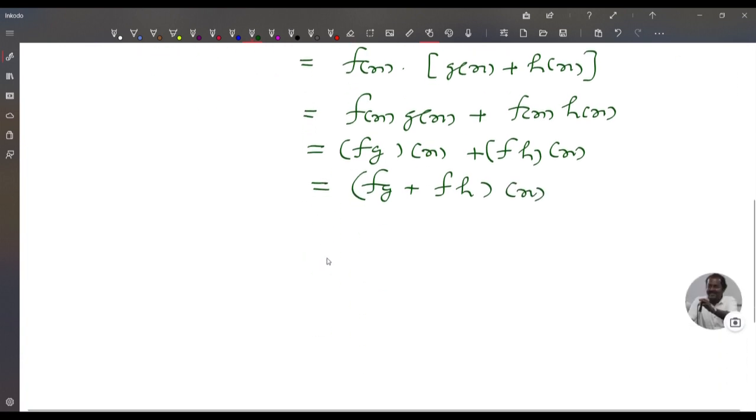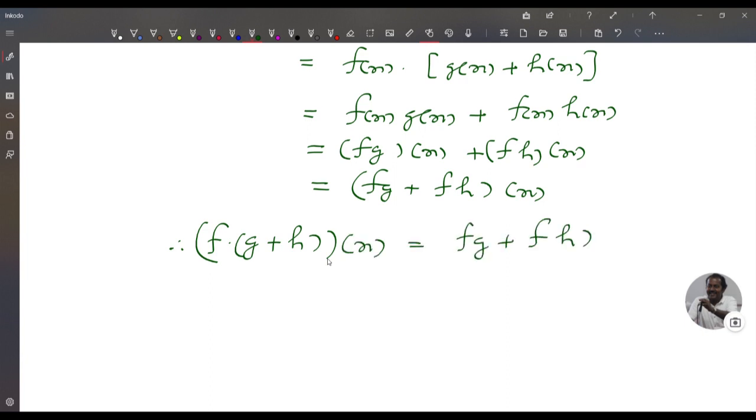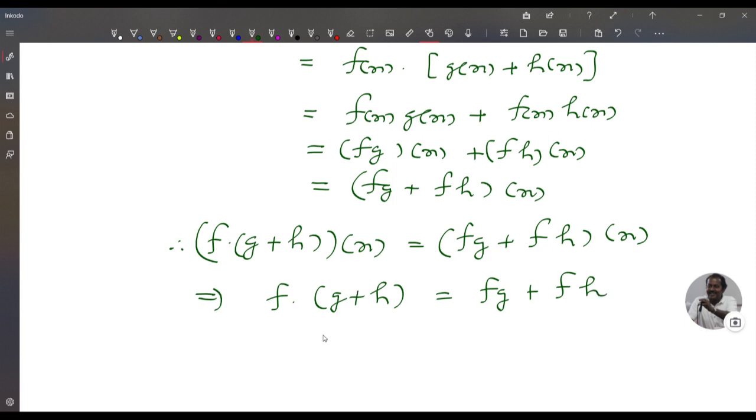Therefore, f into g plus h of x equals fg plus fh of x. So this implies f into g plus h is equal to fg plus fh. So the left distributive law holds.